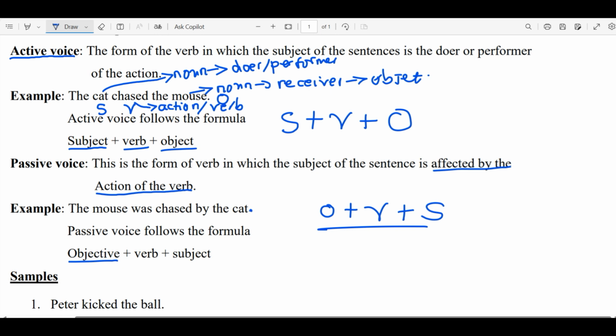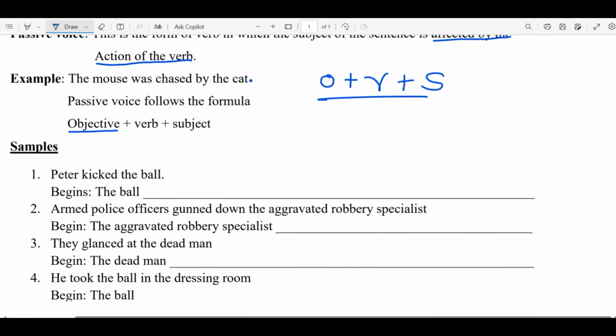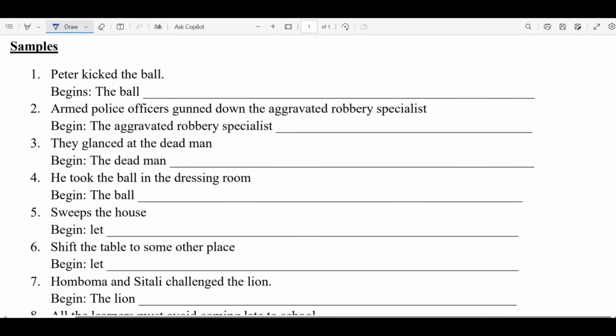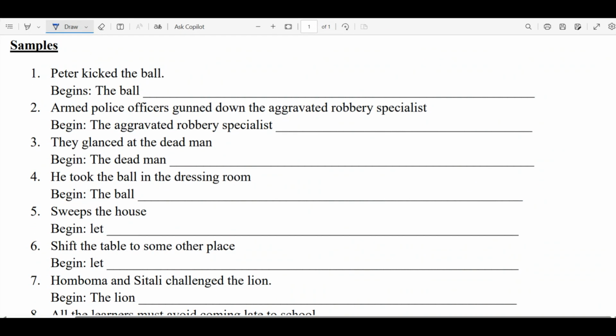Now let's look at some more examples. For these examples, what I want is that we identify the sentence, then we look at the beginning and we also answer according to the rules. The first one: Peter kicked the ball. We need to identify the nature of this voice. This is an active. How do you know that this is an active? Let's look at Peter. Peter is the subject. Then kicked is the verb. The kicking was done on the ball, so this is our object. So we have the formula SVO. So this is an active.